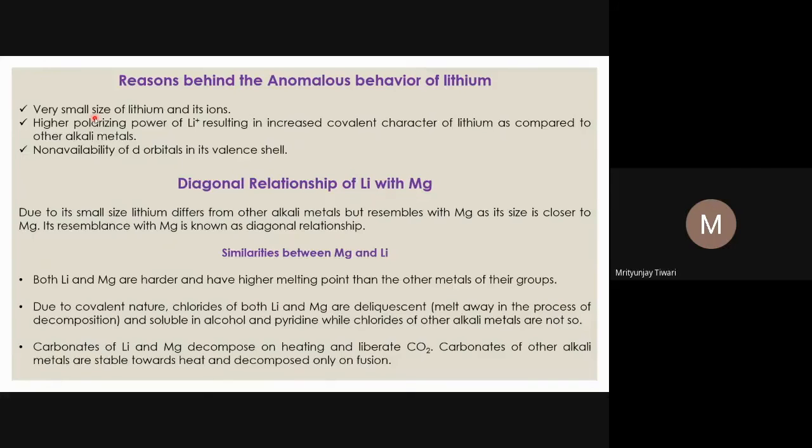So the possible azimuthal quantum numbers go from 0 to n minus 1, that is 3 minus 1 equals 2: so 0, 1, 2. 0 belongs to the s orbital, 1 belongs to the p orbital, and l equals 2 belongs to the d orbital.